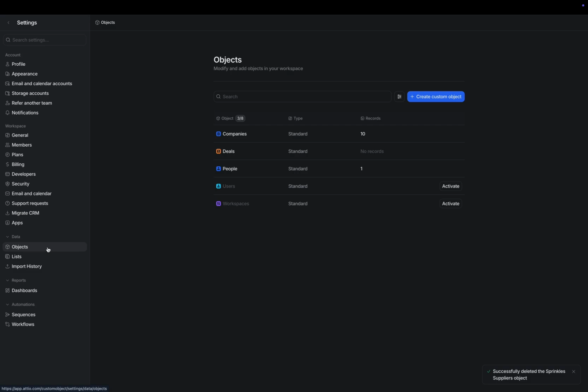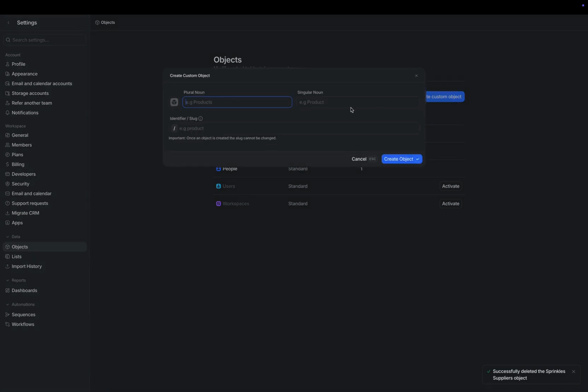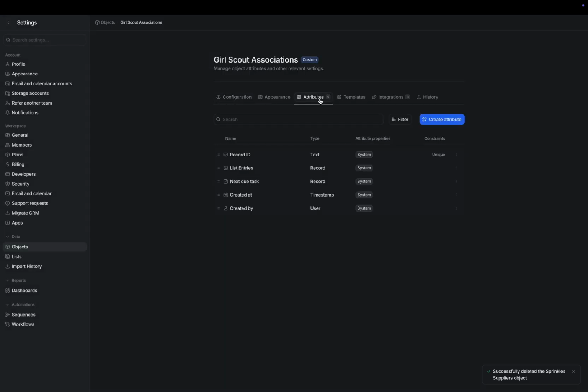sidebar. Now, depending on what Attio plan you are on will affect the number of custom objects that you can create. But if you're on the Plus plan, you should be able to create up to 3 or 5 objects, or the Pro plan will enable up to 8 objects. Let's go ahead and create a custom object and name this Girl Scout Associations. We'd also like to add some attributes.